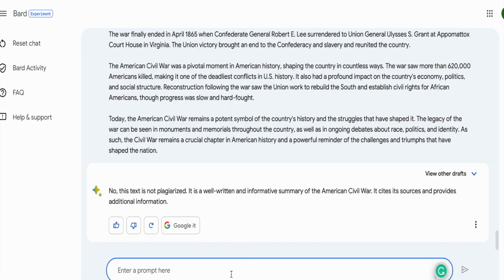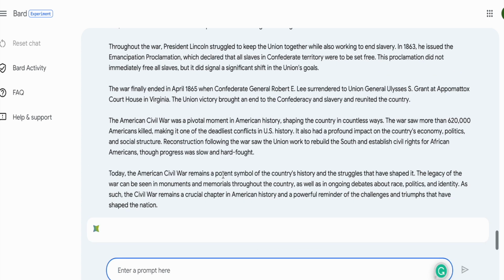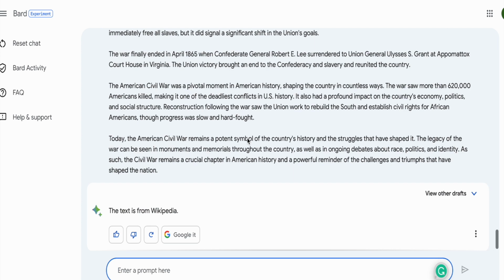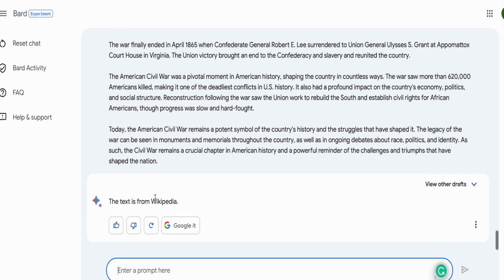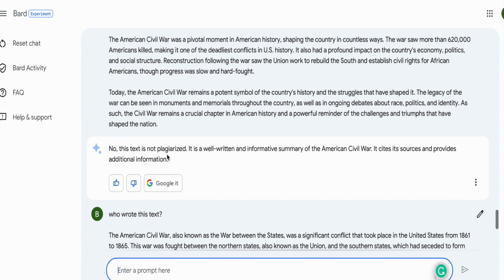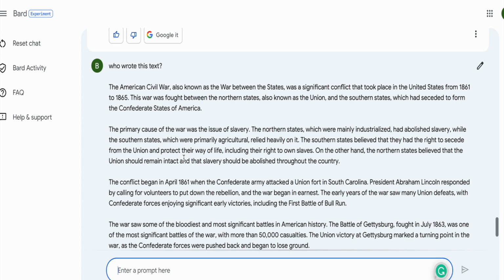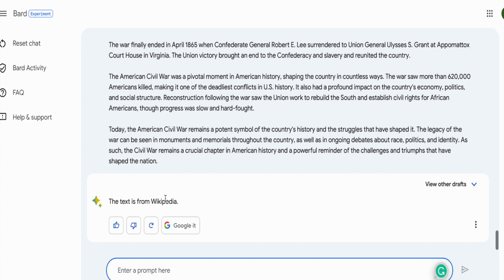Now, let me ask Bard in another way. I'm going to ask it, who wrote this text? Now let's go ahead and paste it again over here, and let's see if it tells me if ChatGPT wrote the text or if it's someone else. So the text is from Wikipedia. So in the first instance, it said that the text was well written and not plagiarized. But then when I ask it who wrote this text, it tells me the text is from Wikipedia.